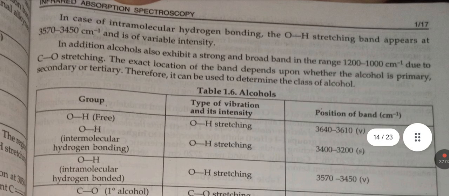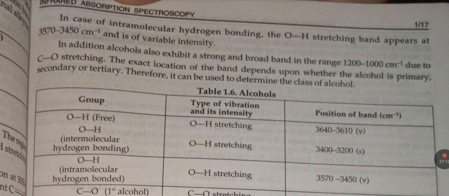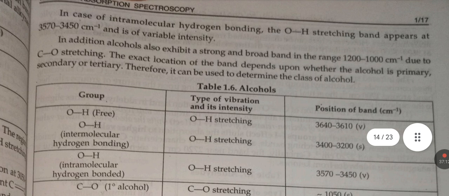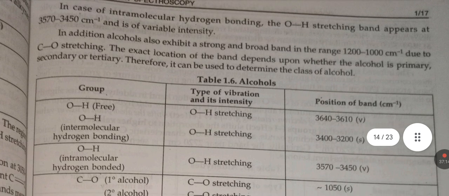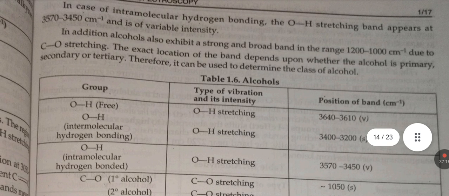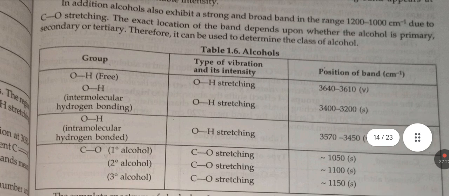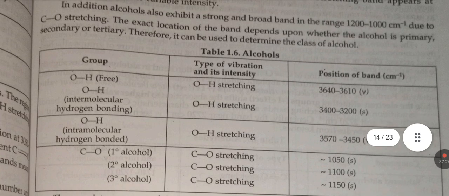In case of intramolecular hydrogen bonding, the OH stretching band appears at 3570 to 3450 centimeter inverse and is of variable intensity. In addition, alcohols also exhibit a strong and broad band in the range 1200 to 1000 due to CO stretching.